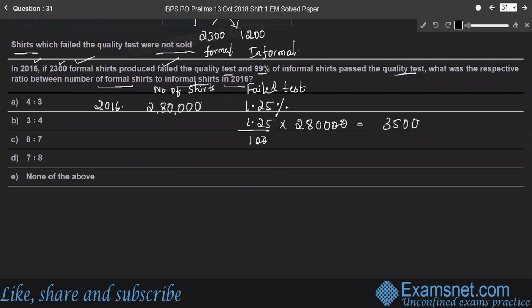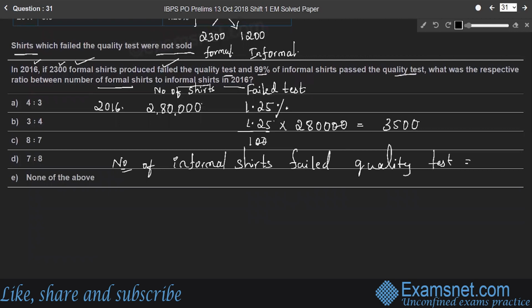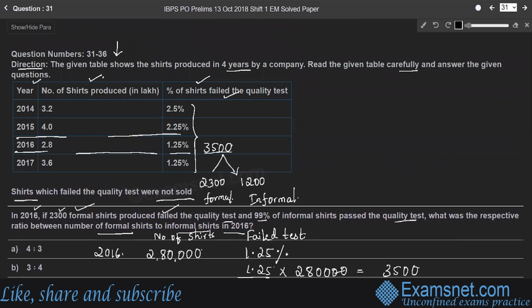Therefore, the number of informal shares that failed the quality test is equal to 1,200. It is given in the question that 99% of informal shares passed the quality test. What was the respective ratio between the number of formal shares to informal shares? So 99% of informal shares passed the quality test.